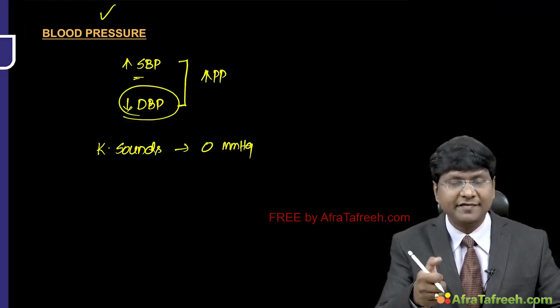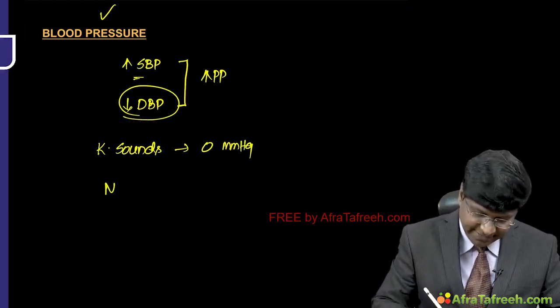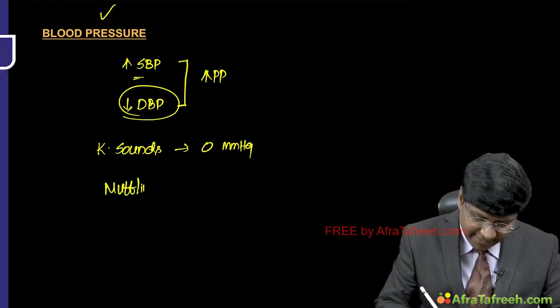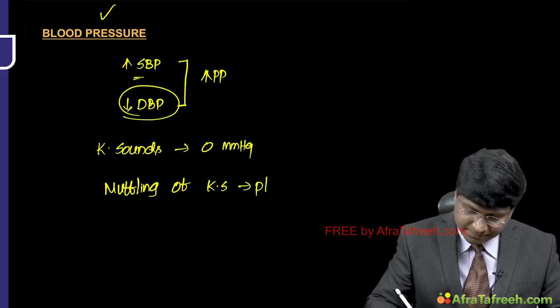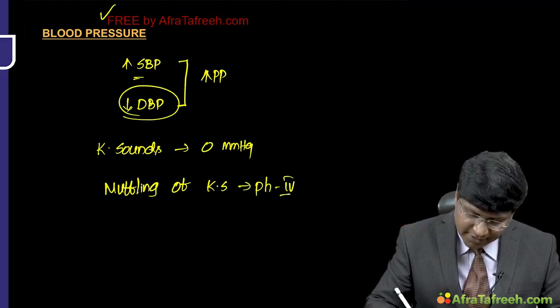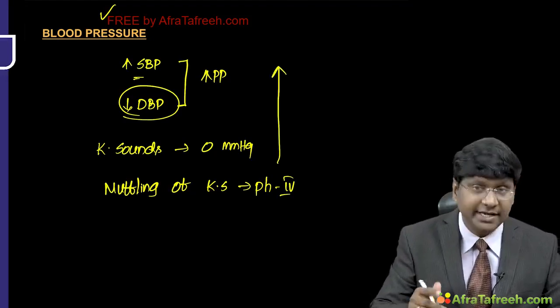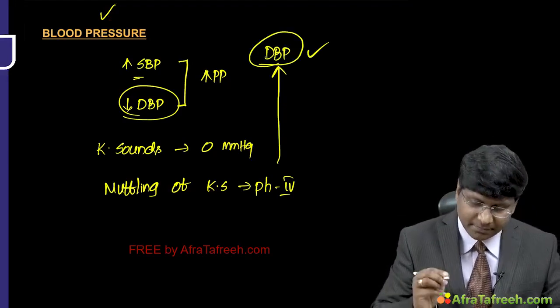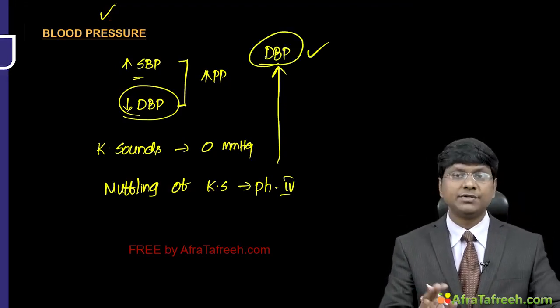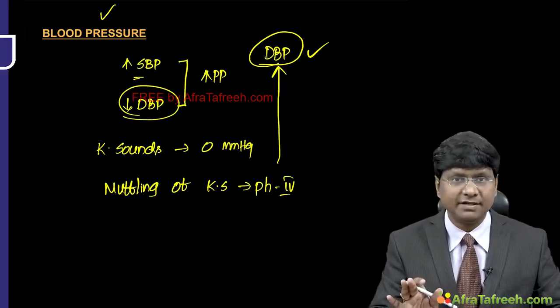Whenever you are deflating the sphygmomanometer, the point at which you have muffling of the Korotkov sounds, that is your phase 4. This muffling of the Korotkov sounds usually corresponds to the diastolic blood pressure. Okay, so that is about the measurement of the blood pressure.